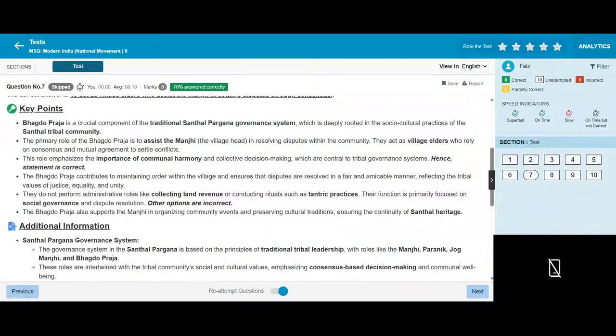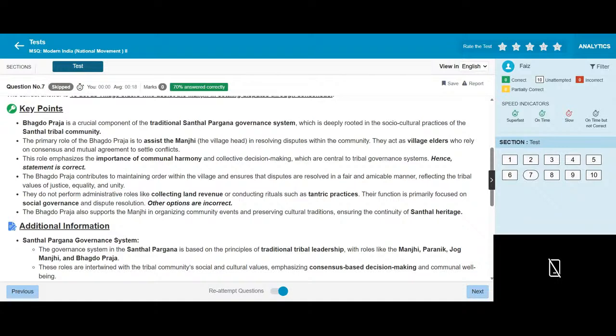Bhagadu Praja is a social movement of traditions and urban organization which is deeply rooted in the socio-cultural practices of the Santhal tribal community. The primary role of the Bhagadu Praja is social assistance. They assist the Manji, the village head, in disputes within the community. They are village elders who rely on consensus and mutual agreement to settle conflicts. This role emphasizes the importance of communal harmony and collective decision making, which are connected to the tribal governance system. They work together to maintain order within the village and ensure that disputes are resolved in a fair